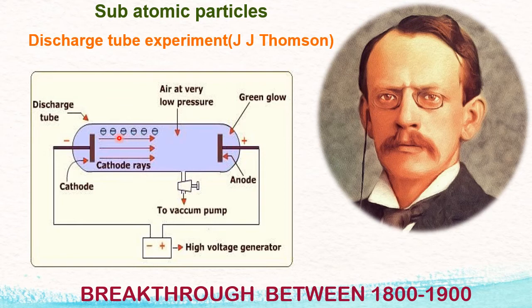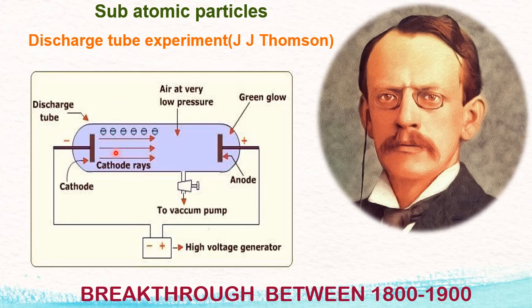Televisions work on the cathode ray tube. They are popularly called what? CRT, cathode ray tube. Now we have modified hi-fi, LCD, LED, plasma, etc. But the beginning of television started from the cathode ray tube, which is the base of J.J. Thomson's experiment. Now, this discharge tube is connected to the vacuum pump. Purpose is to create the condition here inside the discharge tube. Here he has taken some sample of gas.